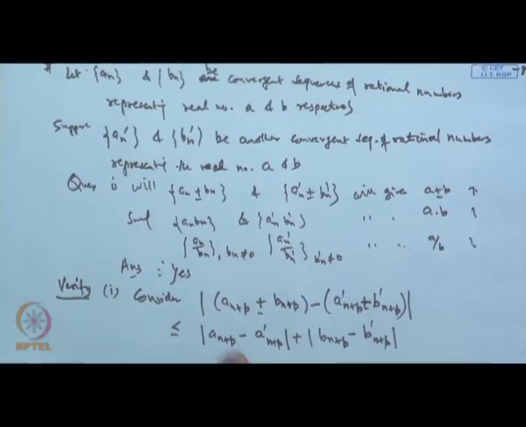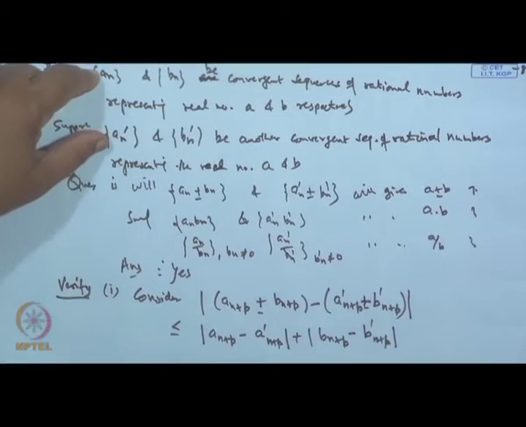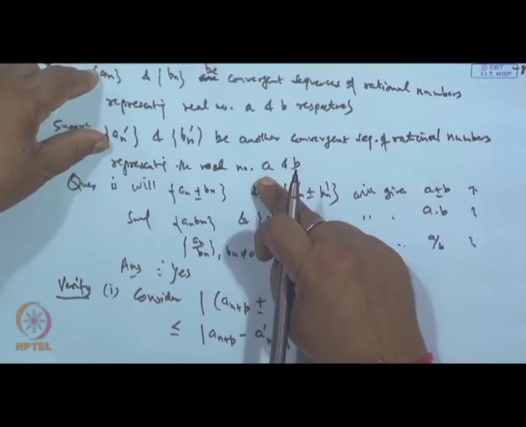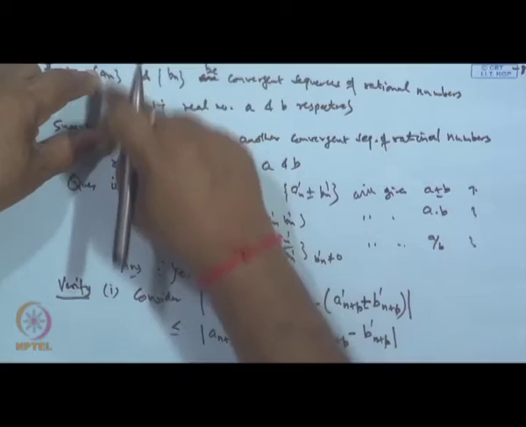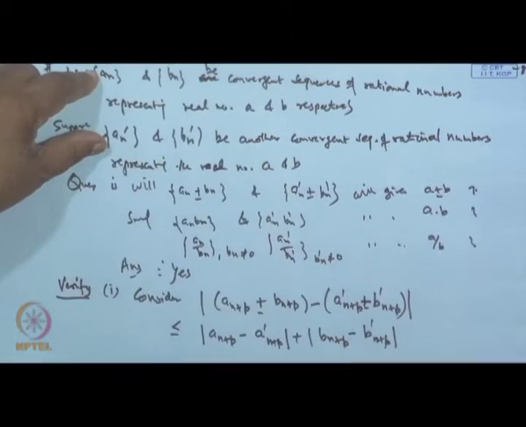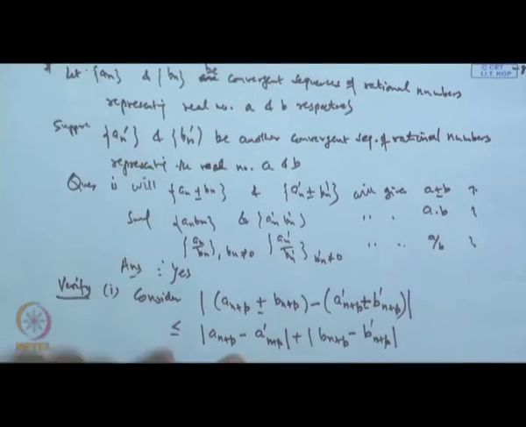Now, what is given? a n and a n dash represent the same number a. So, by definition, if a number is represented by two different sequences, then after a certain stage the difference can be made as small as we please. So, since these sequences represent the same number, this difference can be made as small as we please, say epsilon by 2.